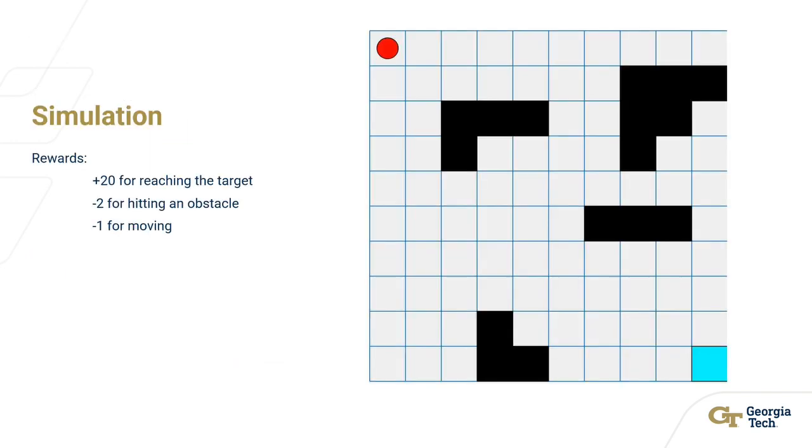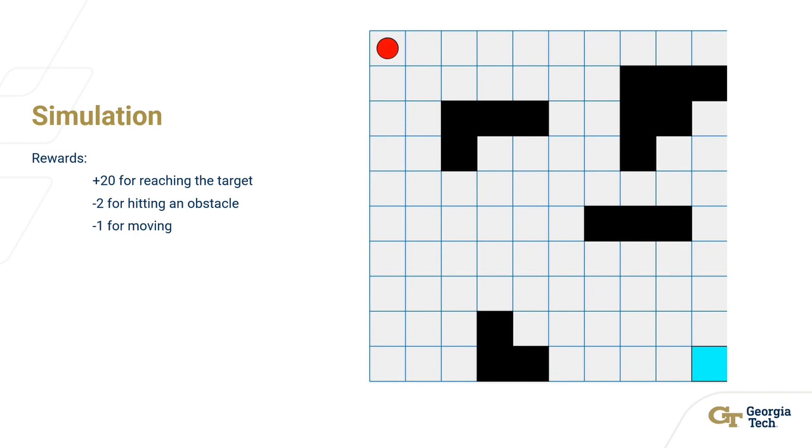Moving on to my simulation, I created this 10 by 10 grid world in MATLAB. The red dot represents the agent, the blue square represents the goal, and the black squares represent obstacles. I used the MATLAB Reinforcement Learning Toolbox in order to run the simulation and to train the agent. The rewards that the agent received were 20 points for getting to the target, -2 points for hitting an obstacle, and -1 point for moving.